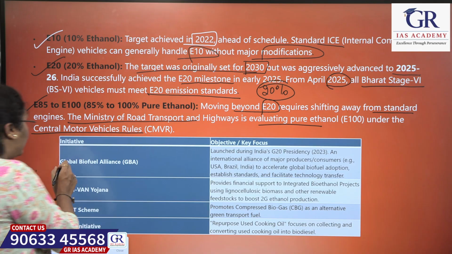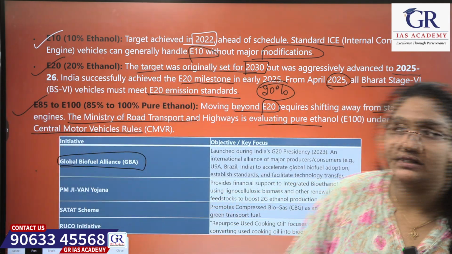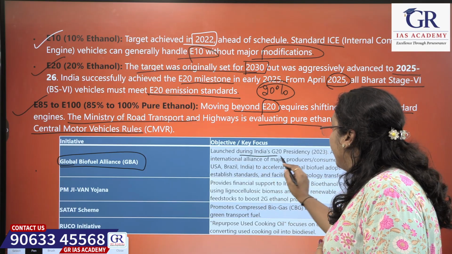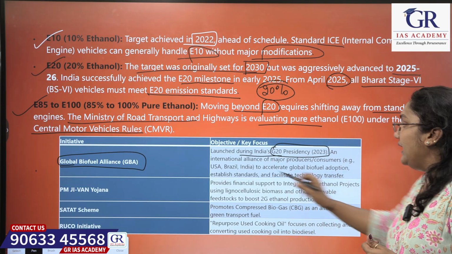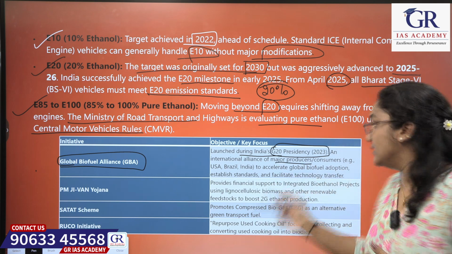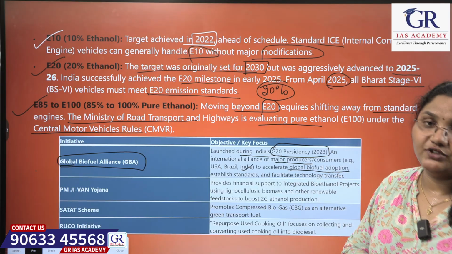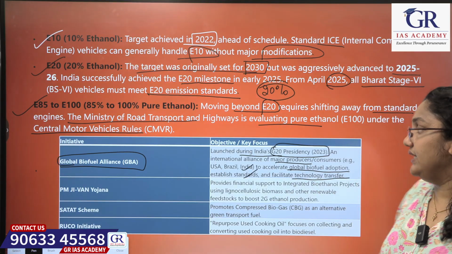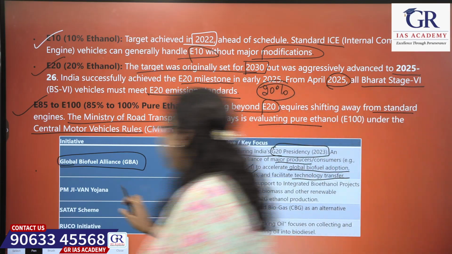The first one is the Global Biofuel Alliance, the first initiative taken up by the government of India. What is its key objective? It was launched during India's G20 presidency. It is an international alliance of major producers and consumers, for example USA, Brazil and India, to accelerate global biofuel adoption, establish standards and facilitate technology transfer. This is the initiative: Global Biofuel Alliance.